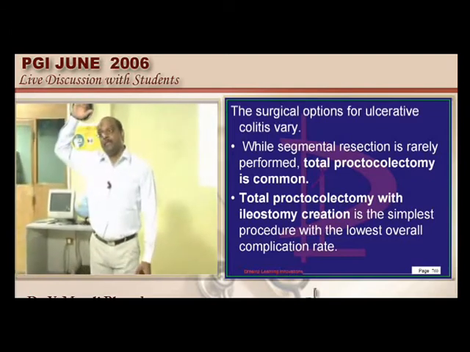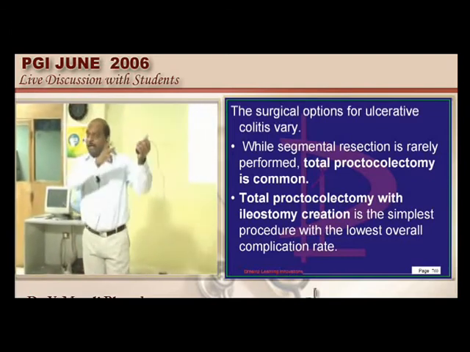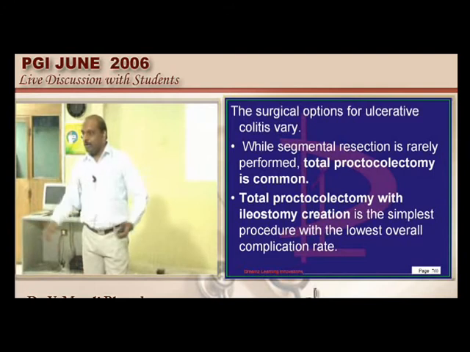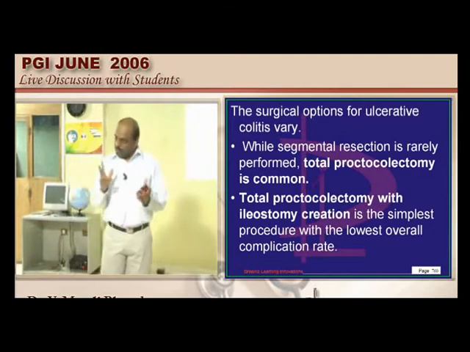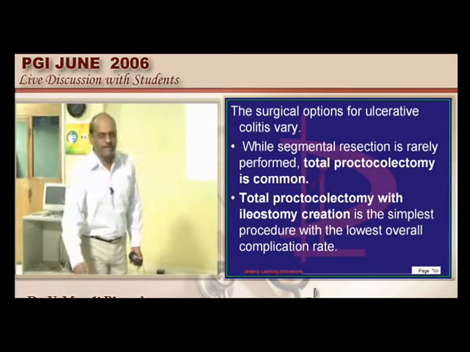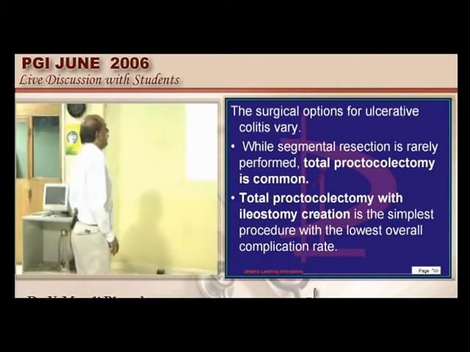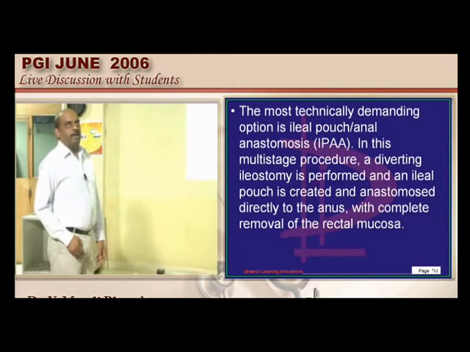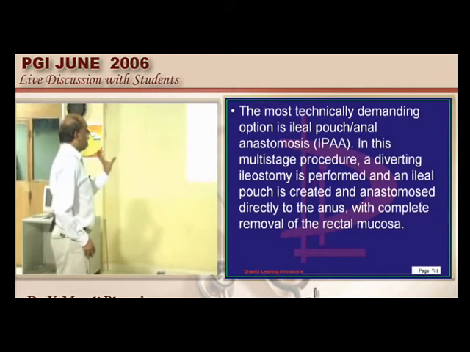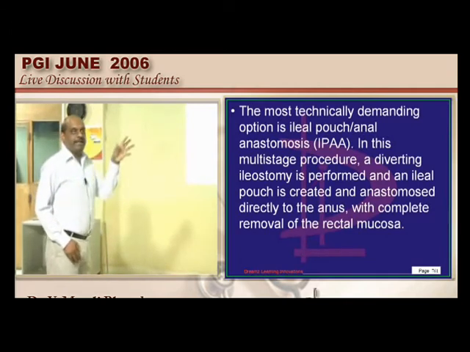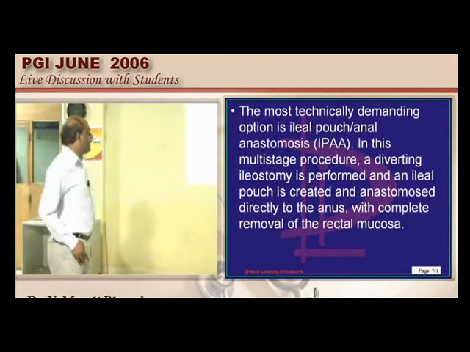Which part of the small intestine? Ileum. So that ileum and this anus are bound together, called ileoanal anastomosis after total proctocolectomy. It is the most common surgical procedure which is used in the case of ulcerative colitis management. You can also leave one ileal pouch, though it is technically a demanding process, you can do that.